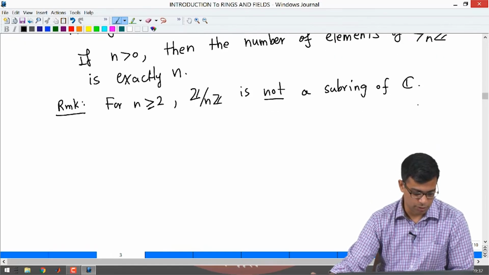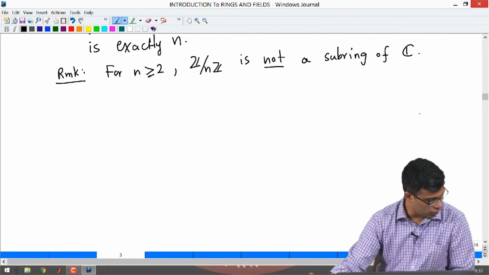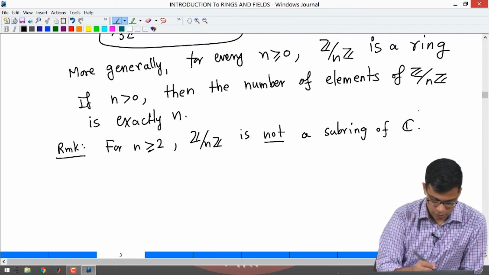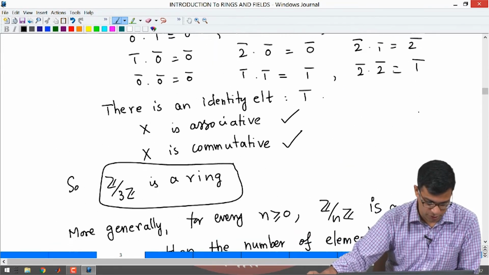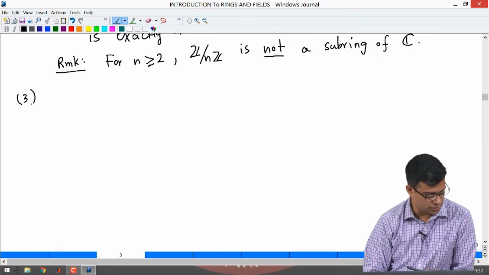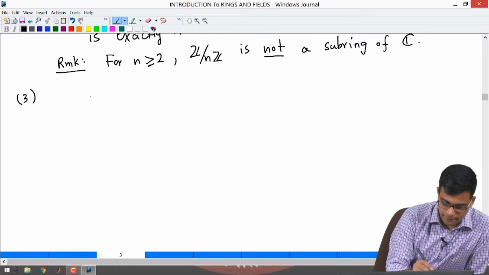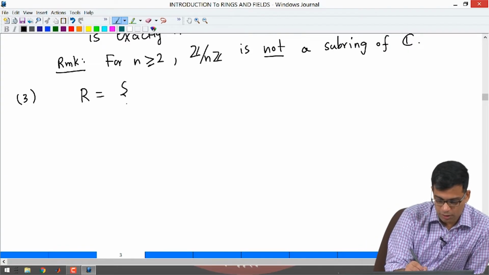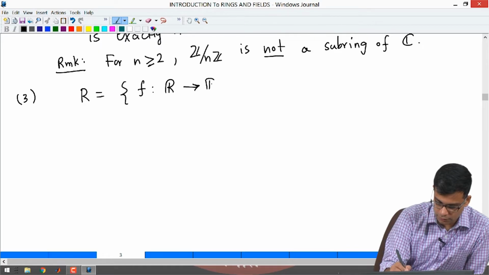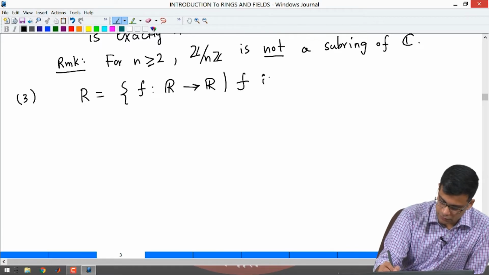Next, one more example I want to do, similarly that is not a subring of C. Let us say this is example 3. So what is the next ring? Let us look at R to be the set of continuous functions from the real numbers to real numbers. So f is continuous.